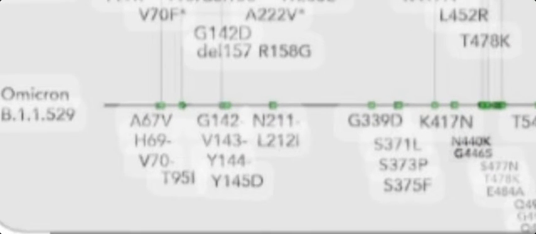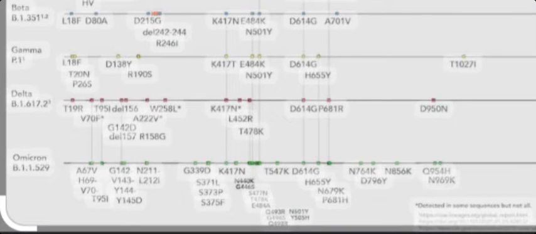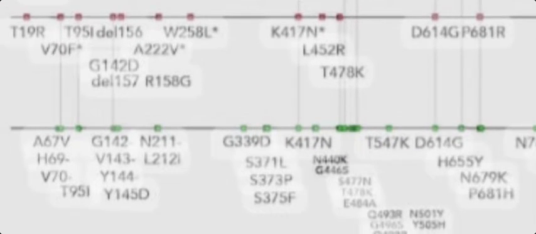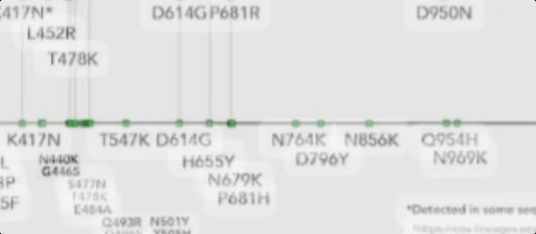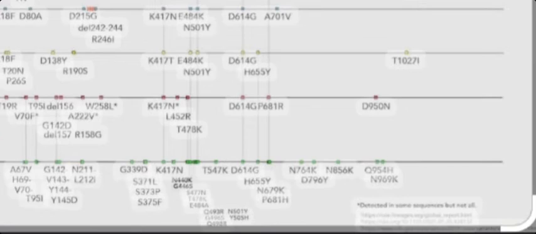Coming to the Omicron case, Omicron has more than 50 mutations for each 100 amino acid residues. For example, ranging from amino acid 67, G142, 211, 390, 417, 547, 614, 764 and 865, and the 954 histidine sites. These are all the most important things.